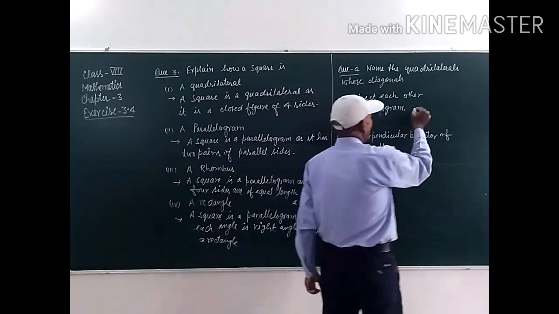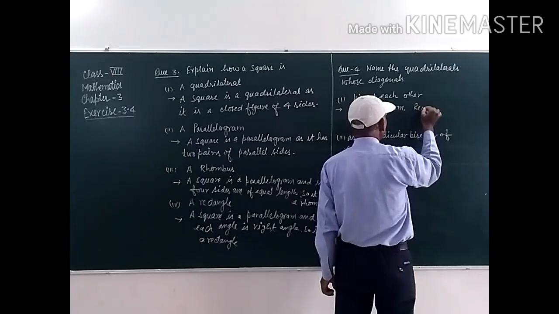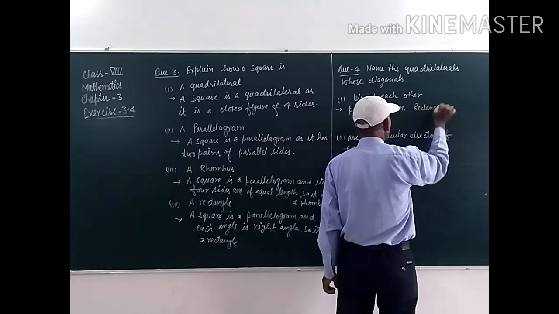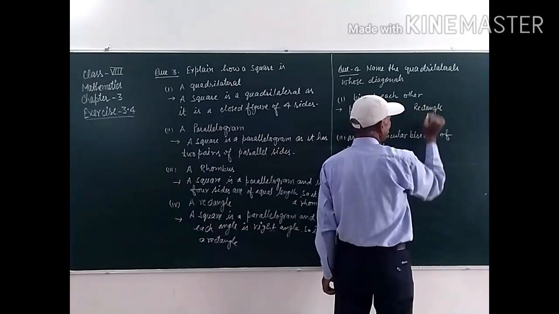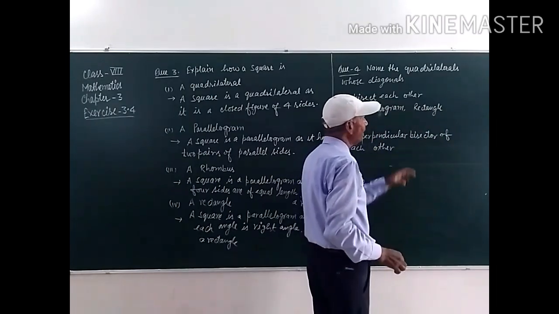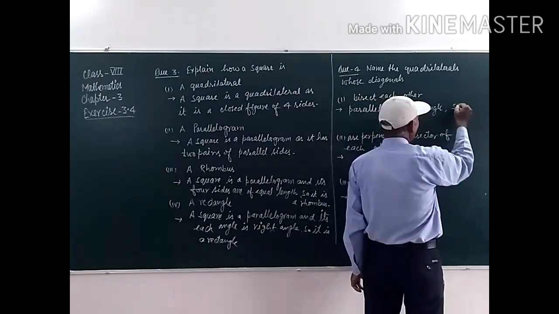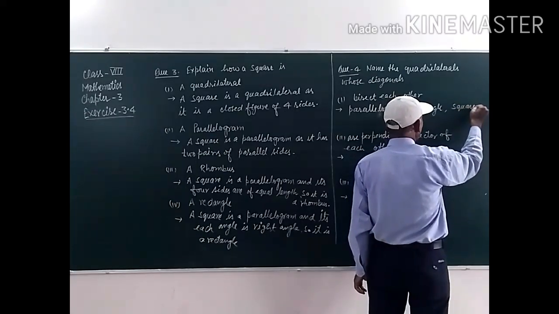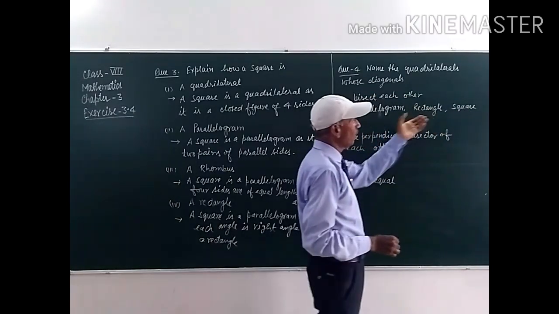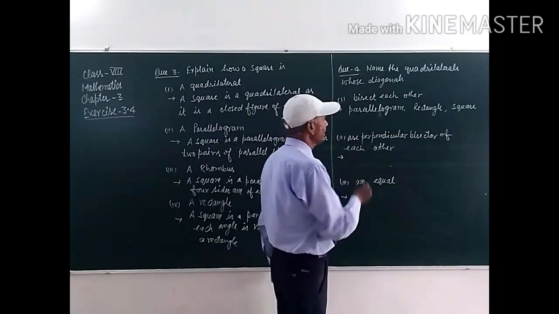So rectangle, it is also a parallelogram, student, and its diagonals bisect each other. Square, it is a parallelogram and its diagonals bisect each other.